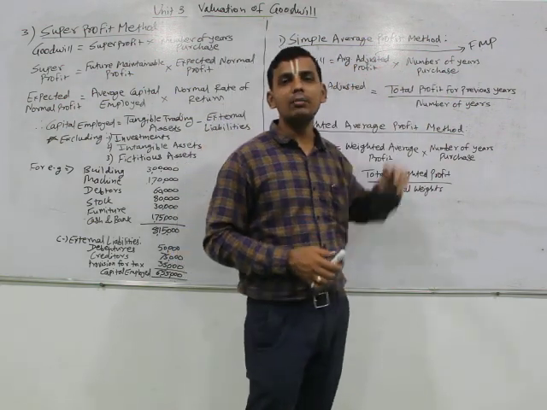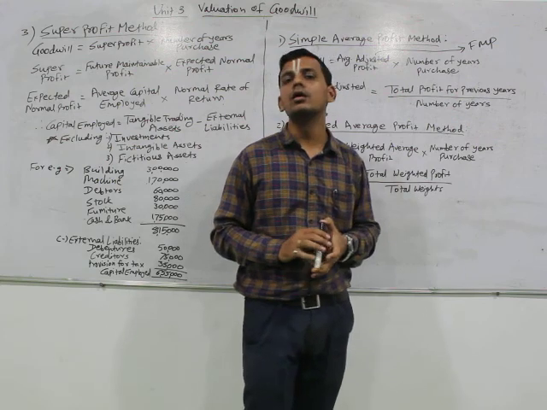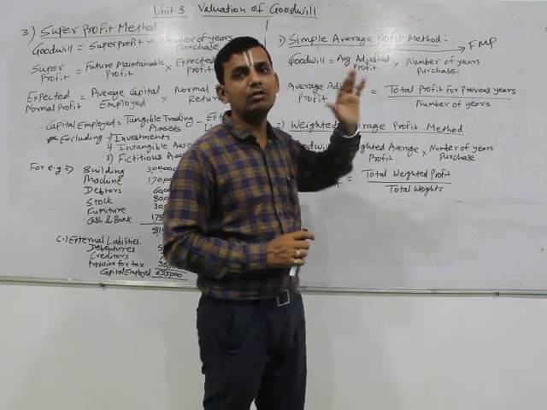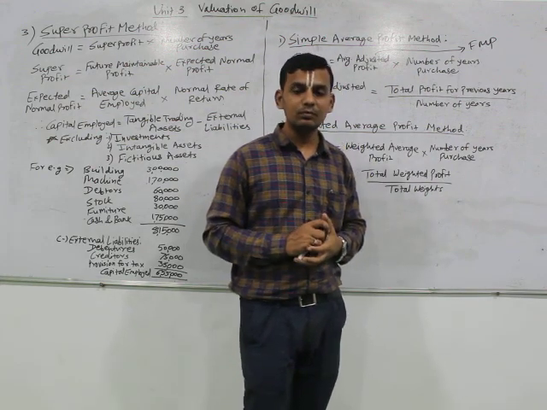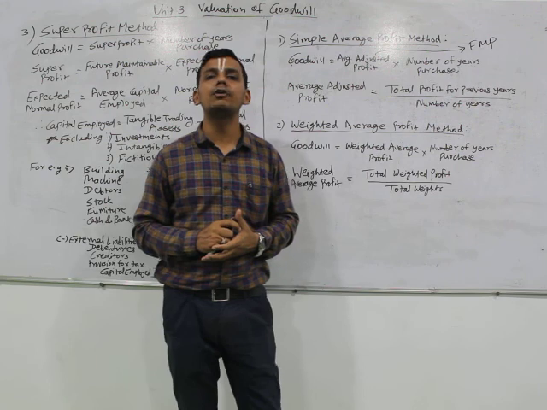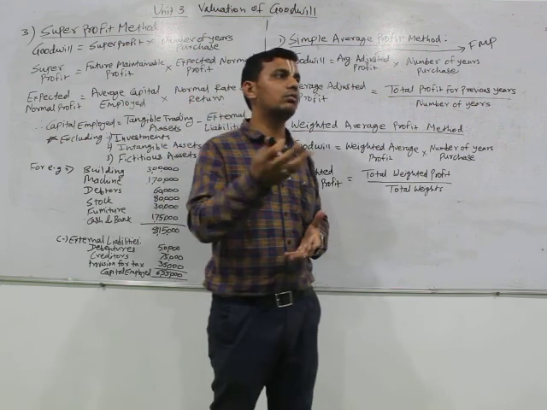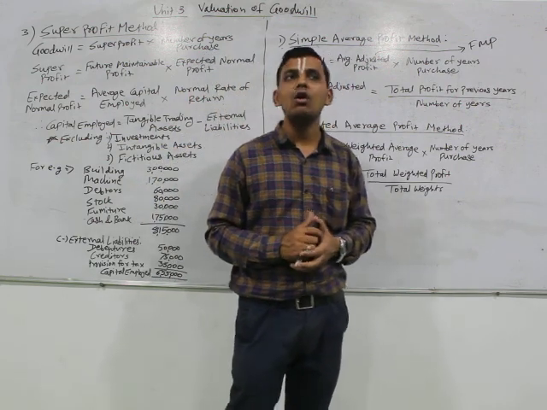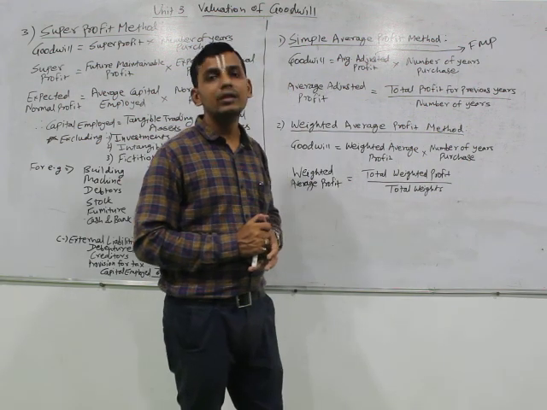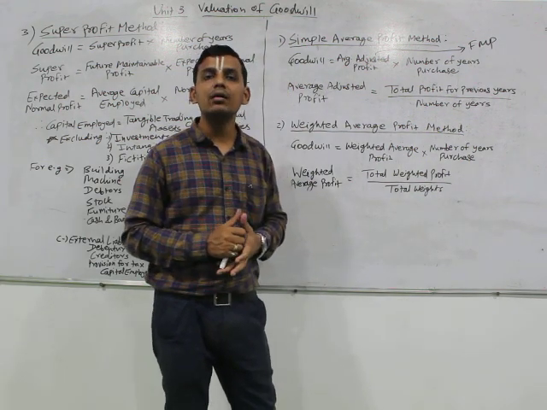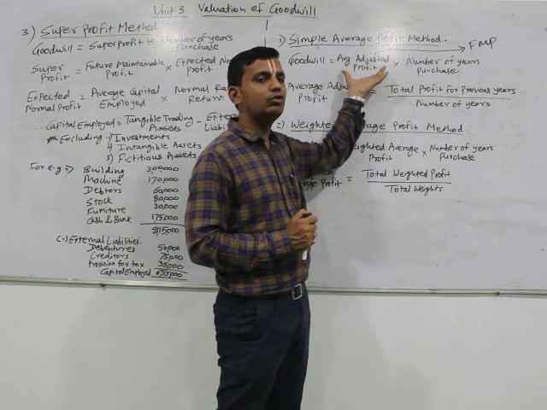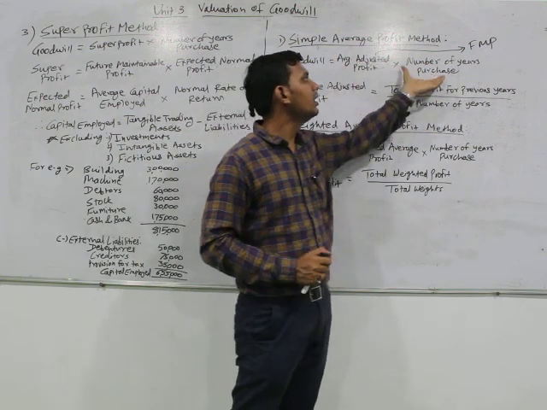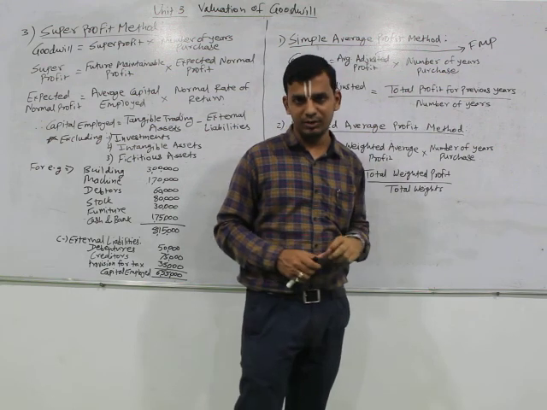That is why we have used the word adjusted profit, which can also be called future maintainable profit. So we have to take adjusted profit by deducting all these items. For example, anything not related to operations, such as interest received or dividend received, forms part of the abnormal gain. Similarly, certain abnormal losses should be deducted, and we get our average adjusted profit into number of years of purchase.